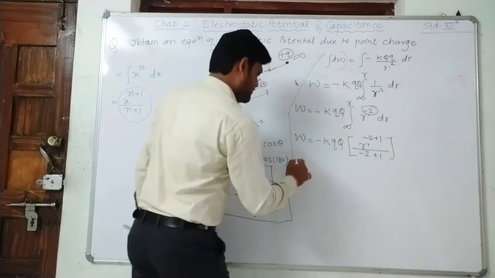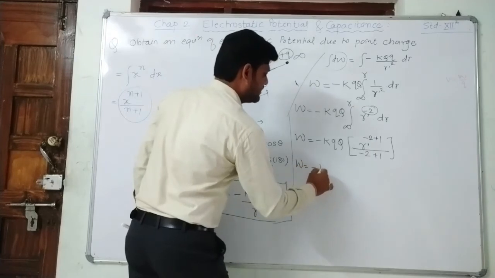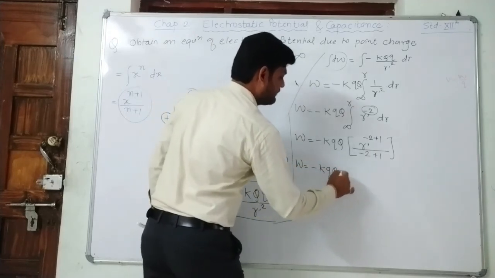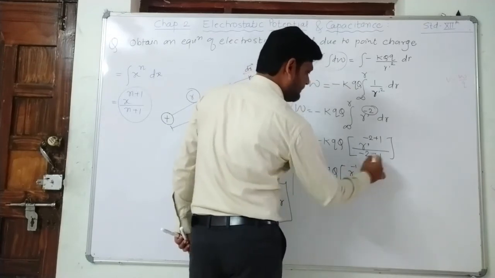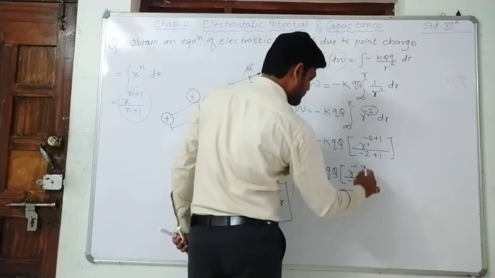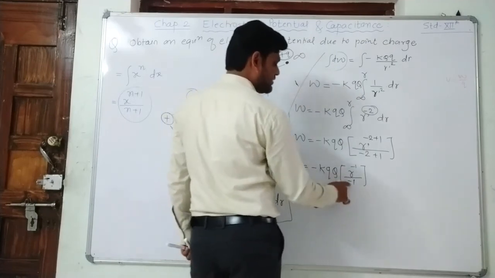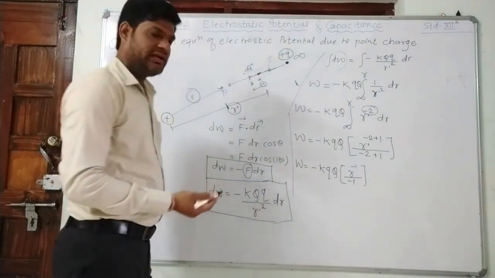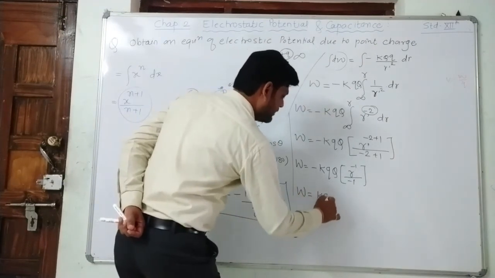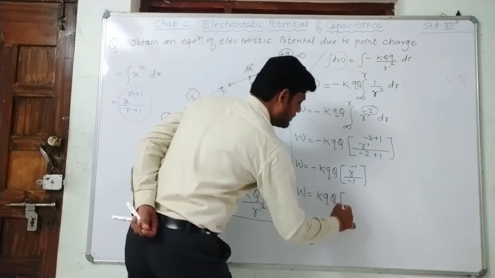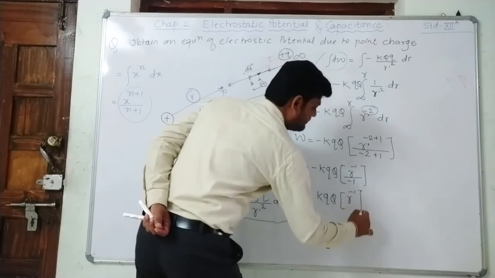Correct? So W equal to minus of K into Q, R raised to minus 1 divided by minus 1. This minus gets cancelled. So W equal to K Q into q, R raised to minus 1.